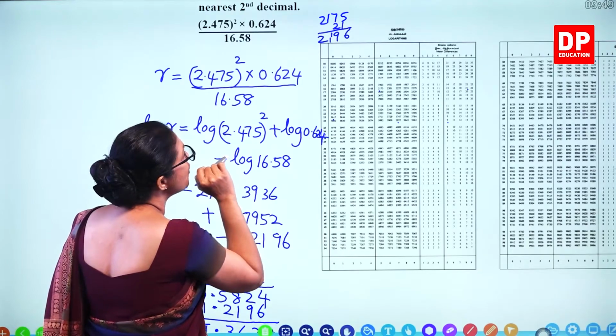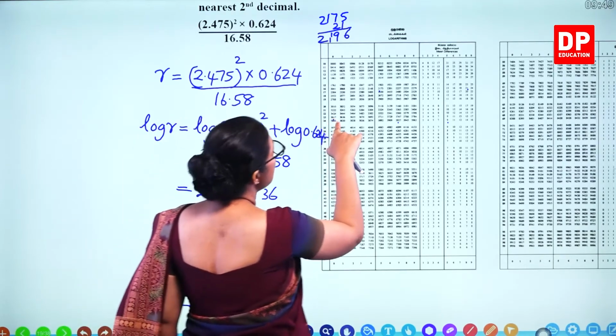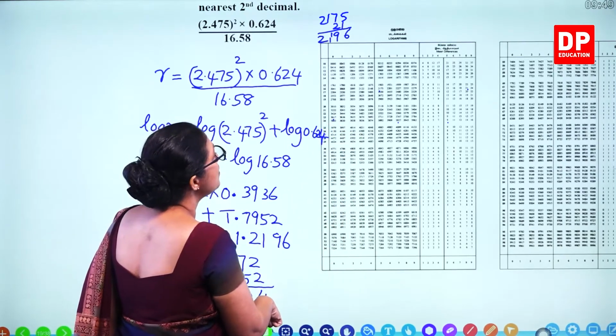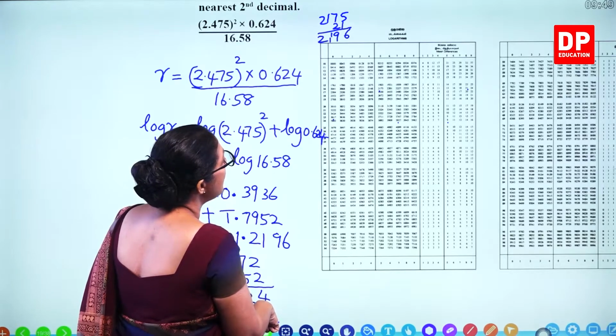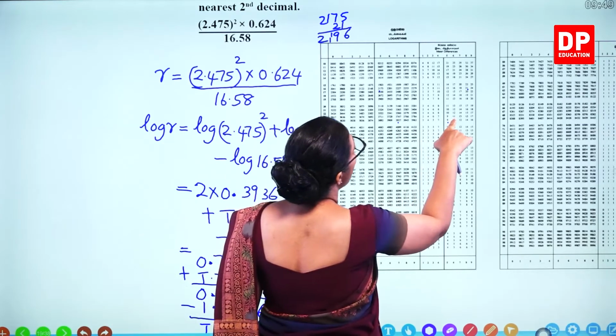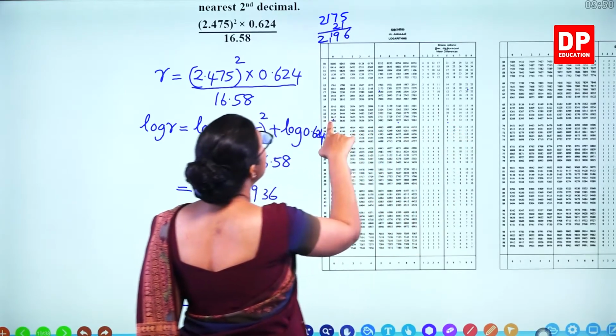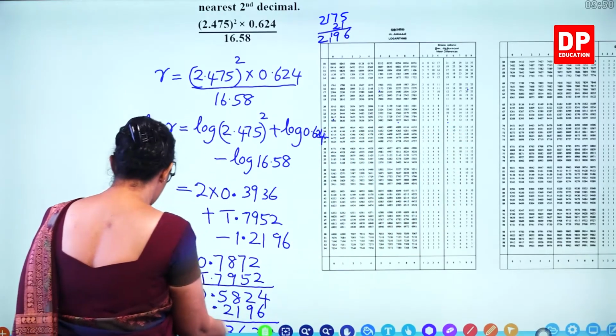So when you subtract this 17 and this one 28, you need another 11. 11 from 6. So 2306.